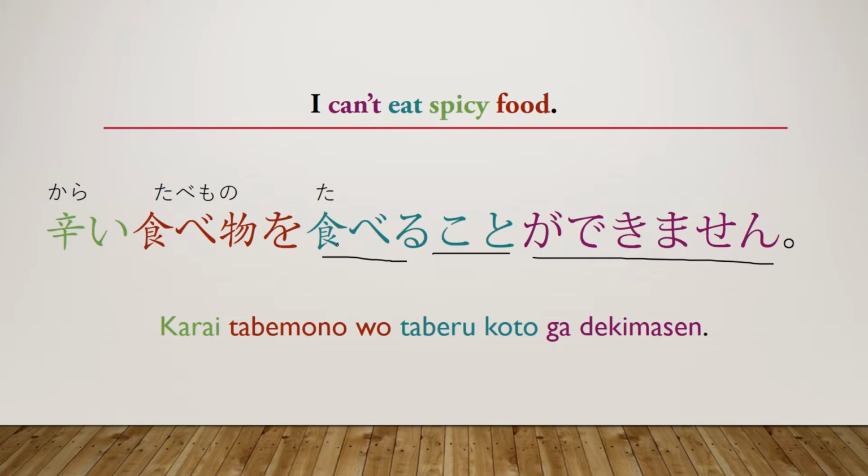Now, one of the things you should notice here is I did not put tabe nai koto ga dekimasu. If you want to change it to negative, or you want to change how polite it is or anything, everything happens at the end of the sentence with this one. So if you want to say you can't do something, you put dekimasen. You don't change this one. This one is always in dictionary form.